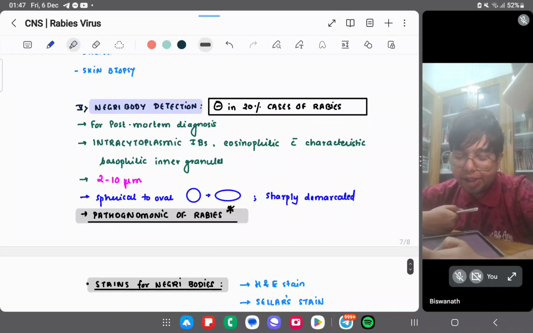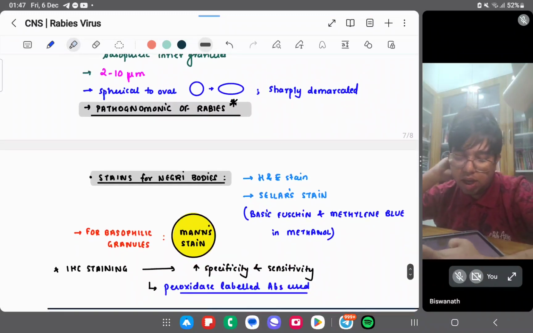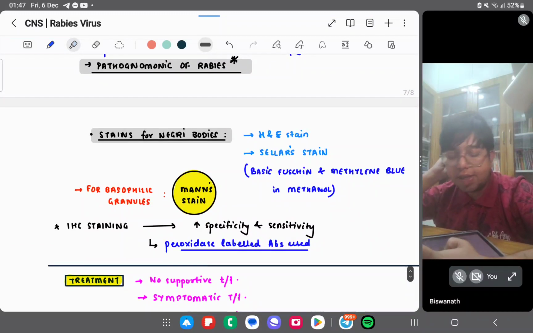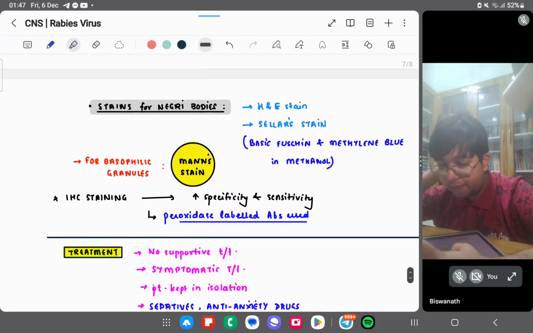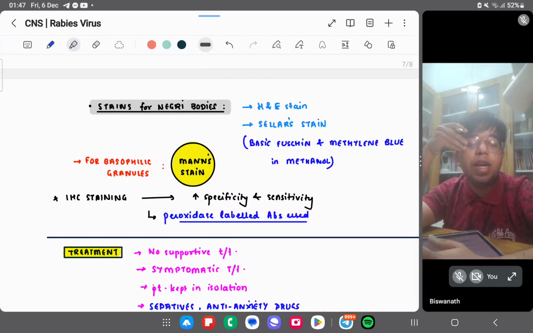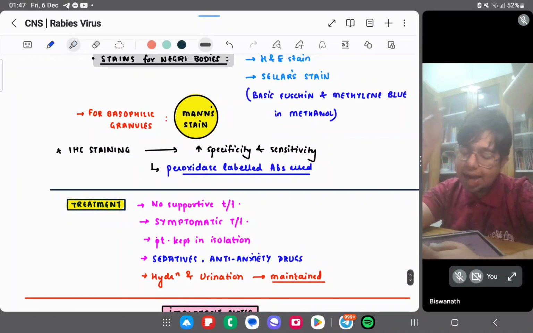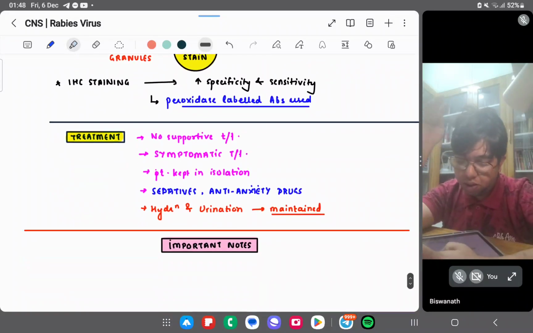Negri body detection is for postmortem diagnosis; they are intracytoplasmic inclusion bodies, 2 to 10 micrometers, spherical to oval. For staining Negri bodies, you can use H&E and Seller's stain. Seller's stain contains basic fuchsin, methylene blue, and methanol. You can use Mann's stain also for the granules. Negri bodies are basically eosinophilic, and the granules are basophilic. So for granules, you can use Mann's stain, and for the whole Negri body, you can use Seller's stain or H&E. It's visible by H&E also, so there's no need to use a special test. IHC will use fluorescent labeled antibodies.